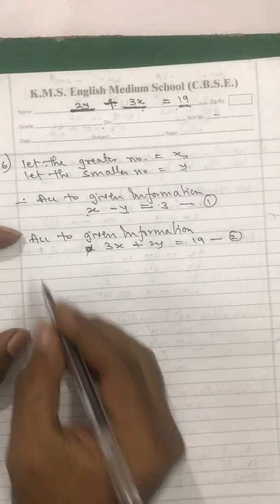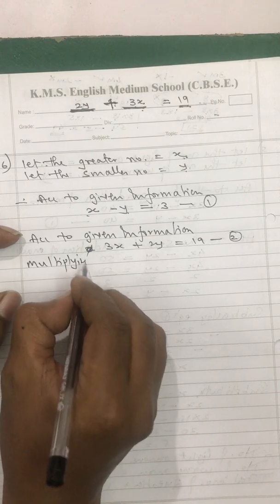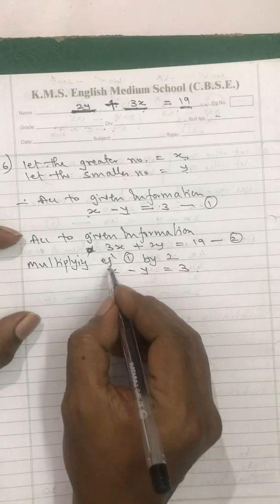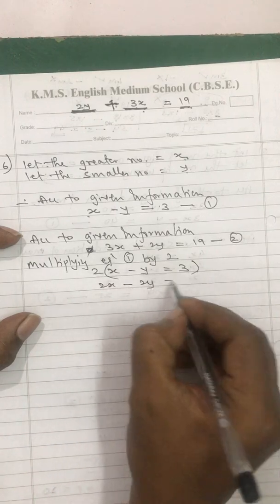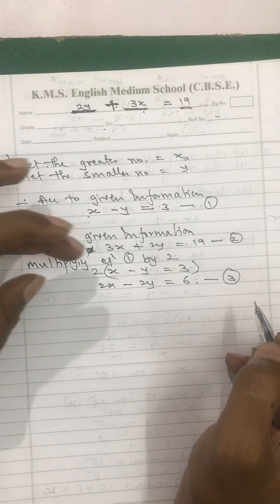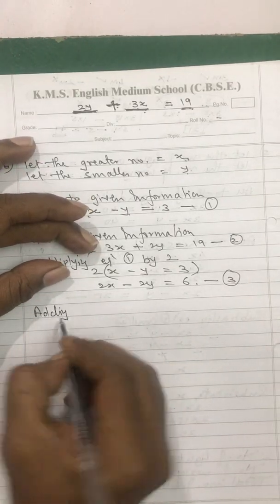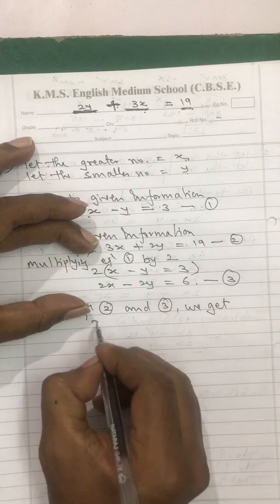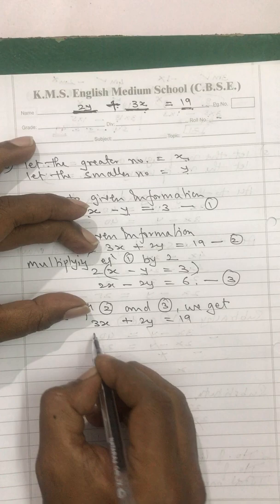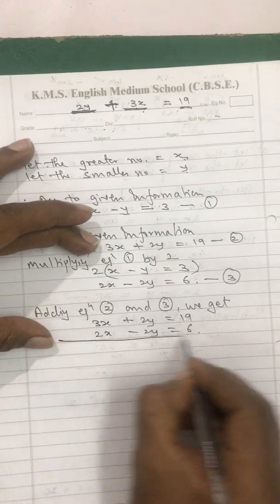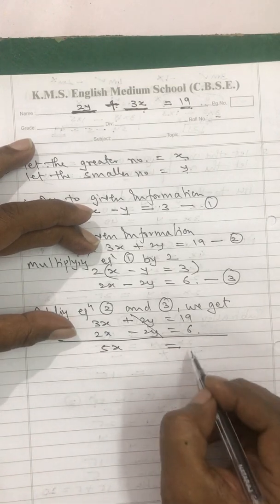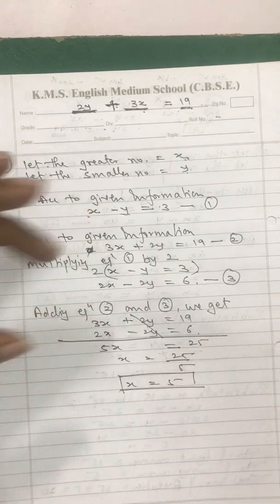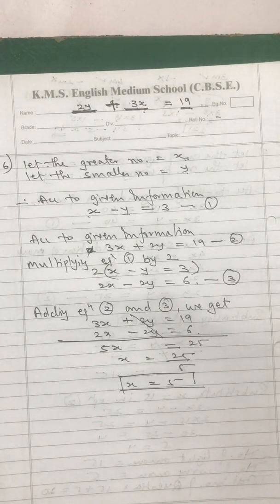So now multiplying equation 1 and then adding the two equations, this will give x is equal to 5. So now substituting x is equal to 5 in equation 1.